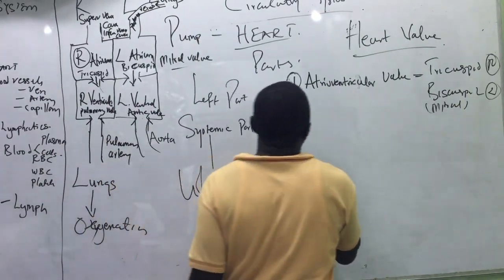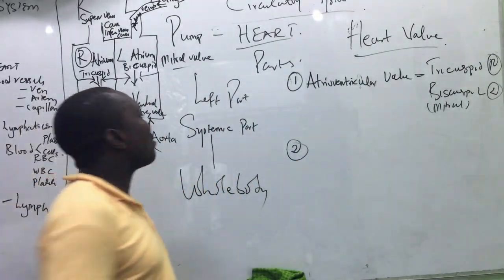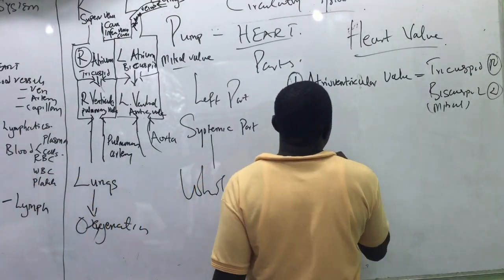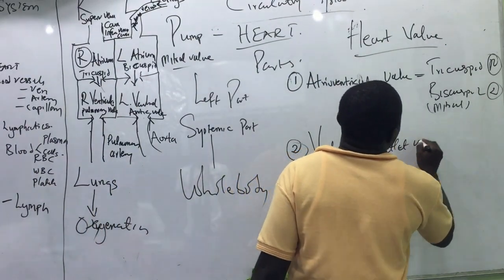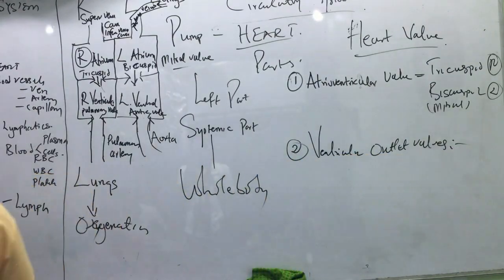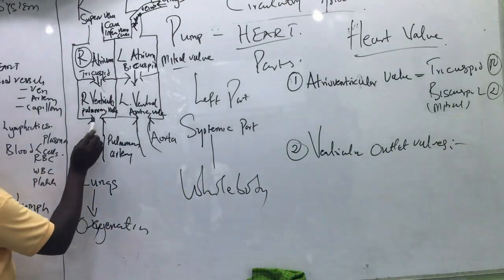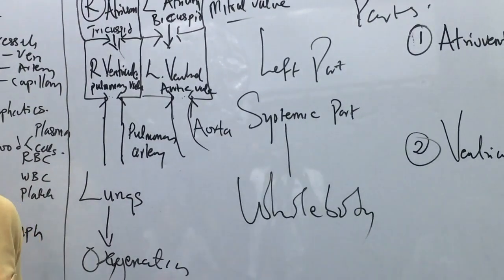Now, the other group of valves is the ventricular outlet valves. Look at the outlet of the ventricles. We have two ventricles, is it not?